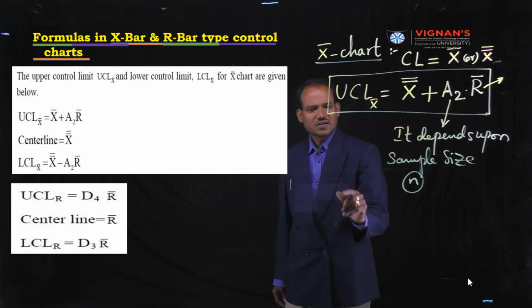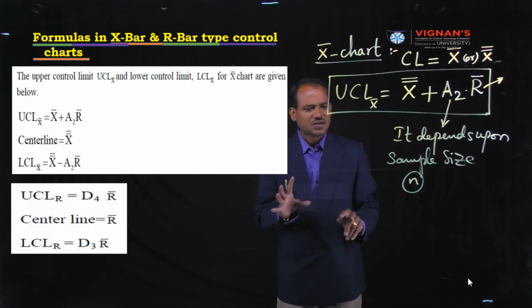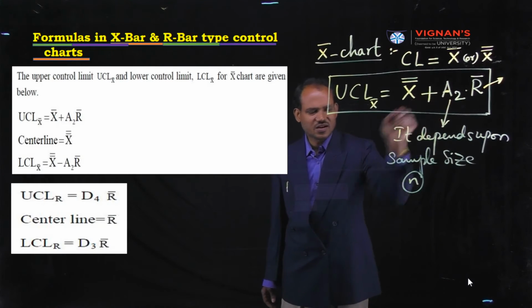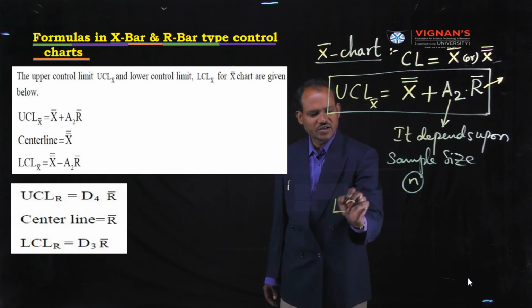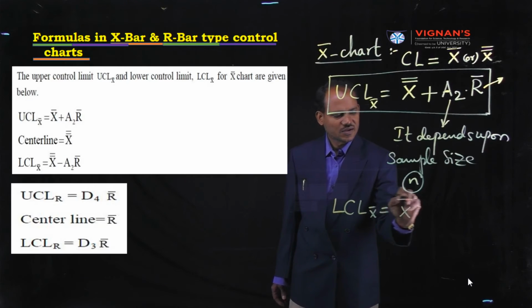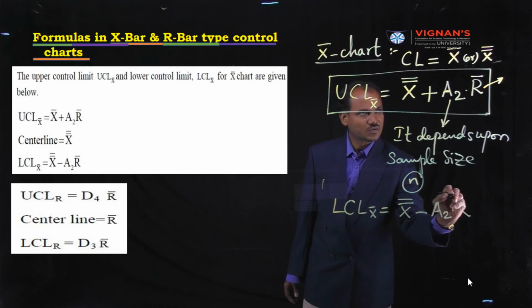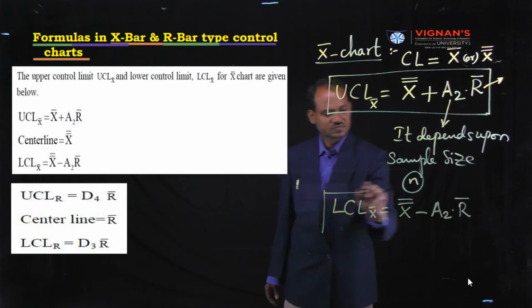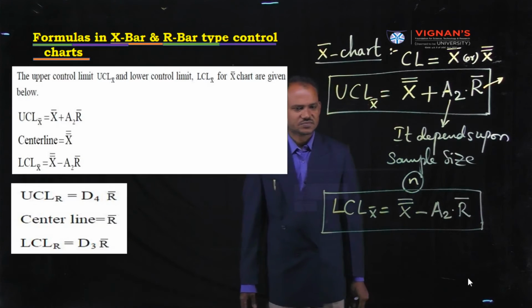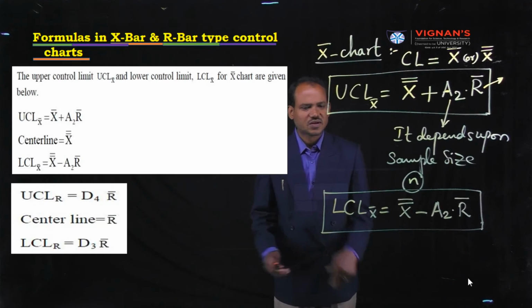Okay, if you understand UCL, LCL is very simple. Only the sign is changing here. Lower control limit for X bar chart is equal to X double bar minus A2 into R bar. This is the LCL. Okay. This is about X bar chart.